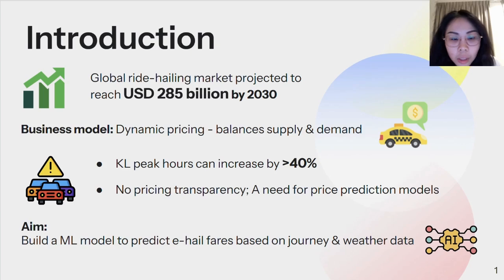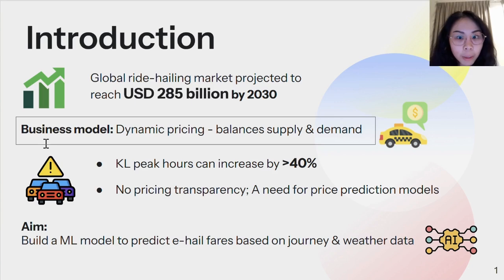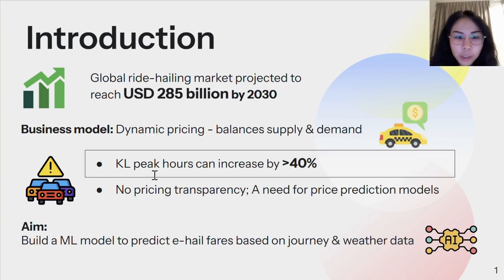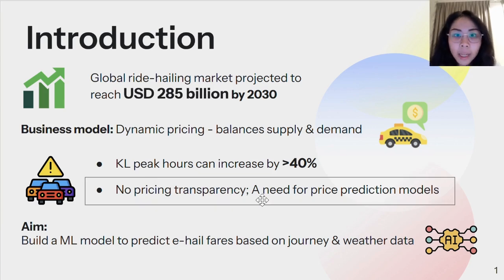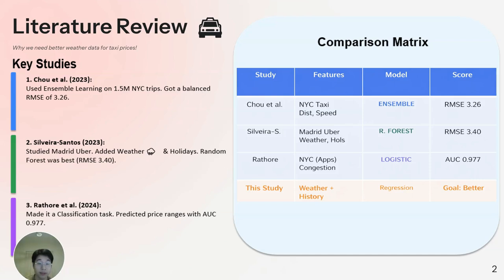Let's move into the introduction. The global ride-hailing market is projected to reach around 285 billion by the year 2030, and they all share a common business model, which is dynamic pricing. In KL, peak hours can increase fare prices by at least 40%. This means there is no pricing transparency, and the aim of our project is to build an ML model that predicts e-hail fares based on journey and weather data.